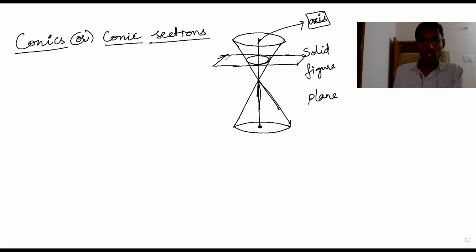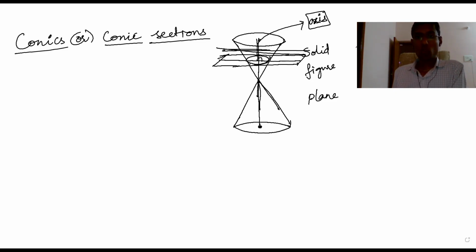So if it is 90 degrees, this plane is cutting at 90 degrees. Just imagine you are cutting a cone. How are we cutting? Like this. This is the axis, and you are cutting at 90 degrees to it. That means parallel to the cone, or you can say perpendicular to the axis of the cone. If you cut, then what do you get?